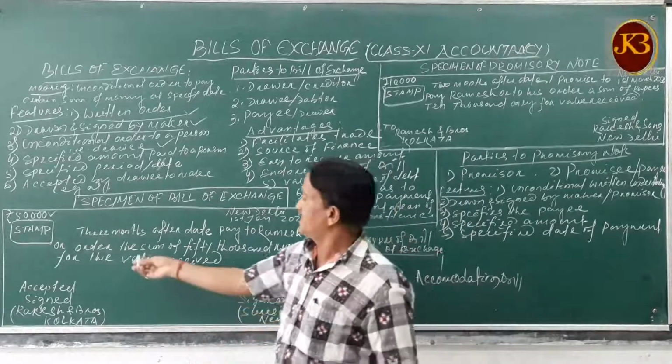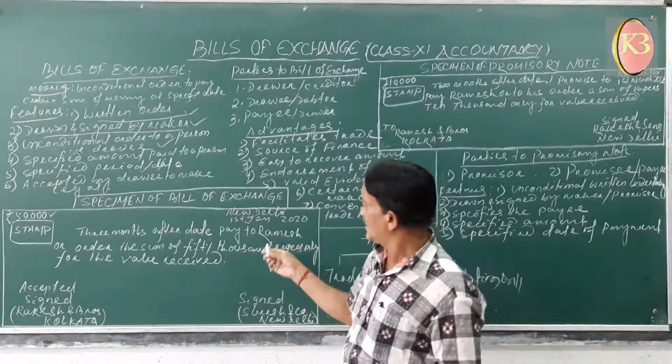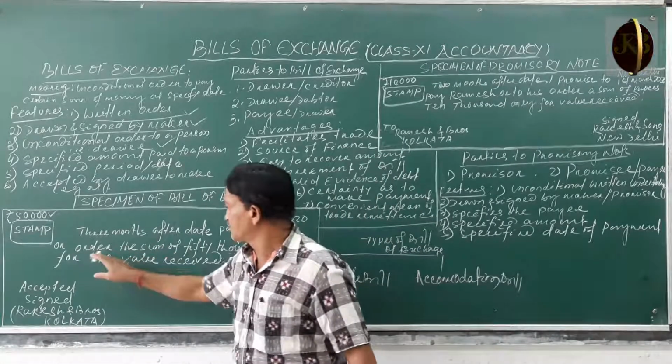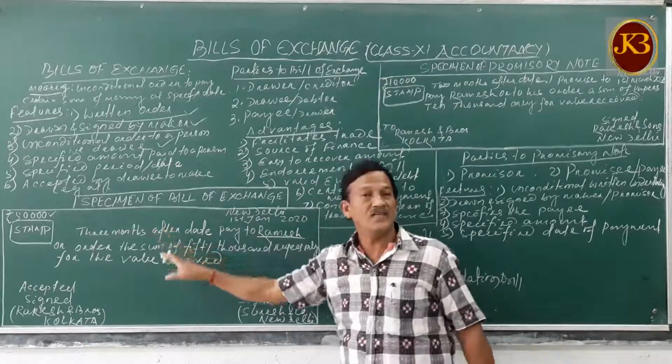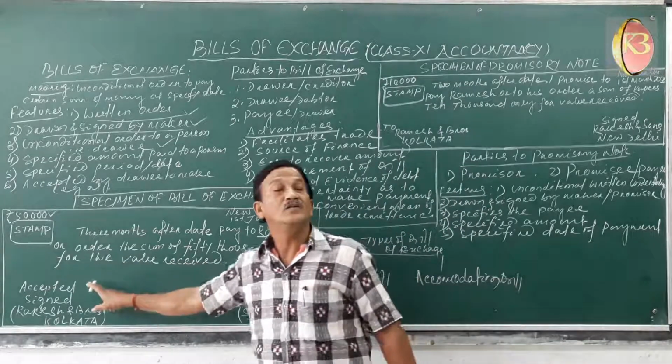Then it should be written: three months after date, pay to Ramesh or order, the sum of 50,000, only, for value received.